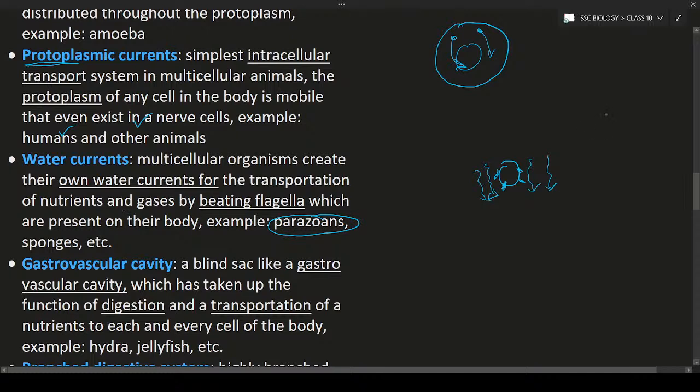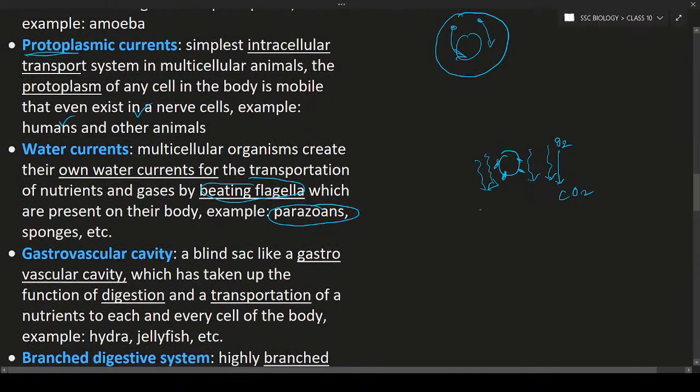It means they are creating their own water currents by beating their flagella or other body organs. So this is about water currents. By this way, what will happen? The exchanging of the gases will take place with water currents.